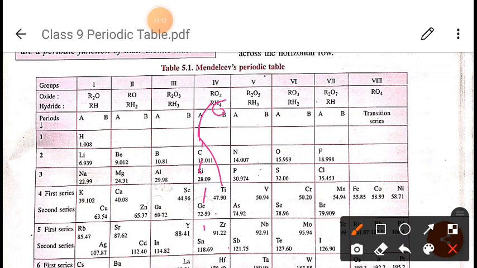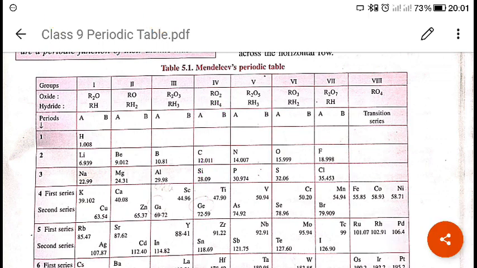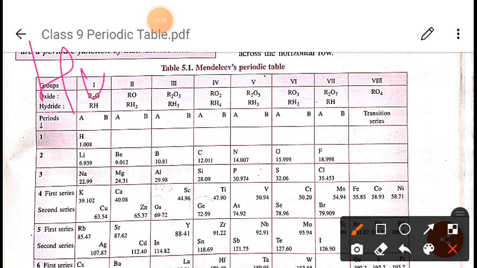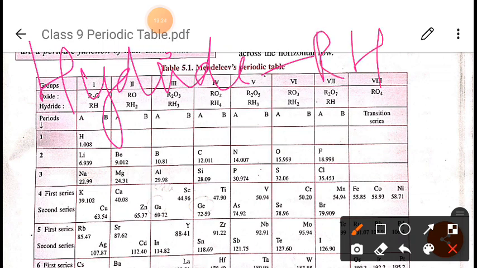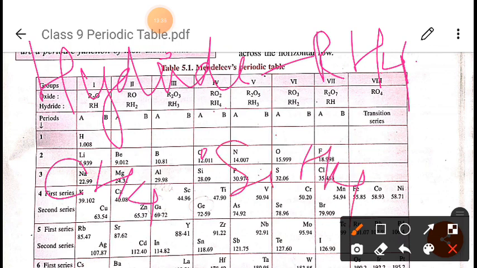So for the elements of group 4, if the hydride is RH4, then what can we write for the group 4 hydrides? In place of R we can write carbon, so CH4, after that SiH4, after that GeH4, like this we can write.